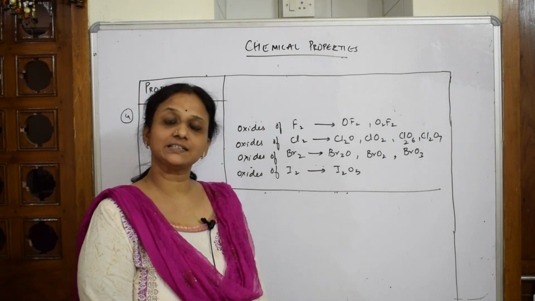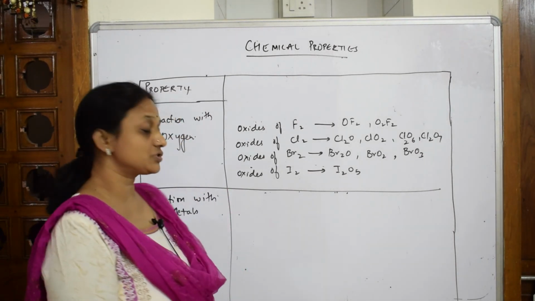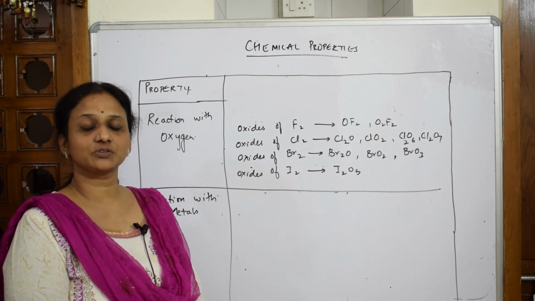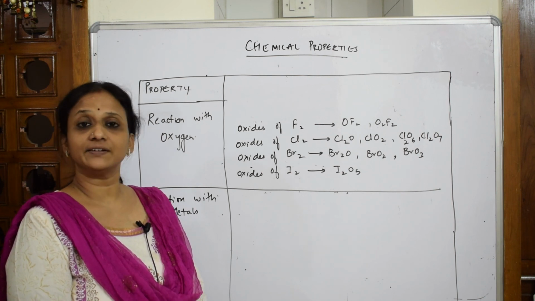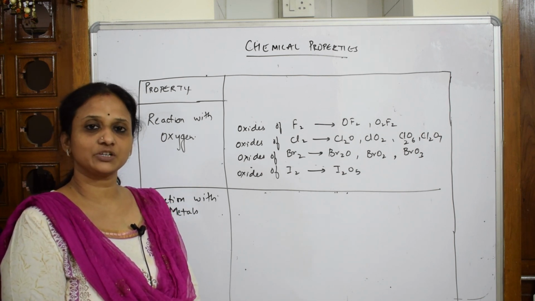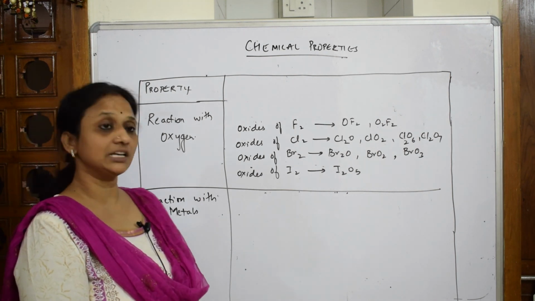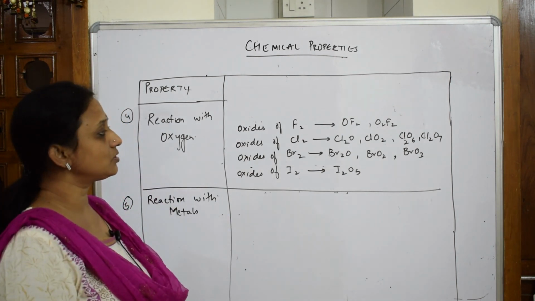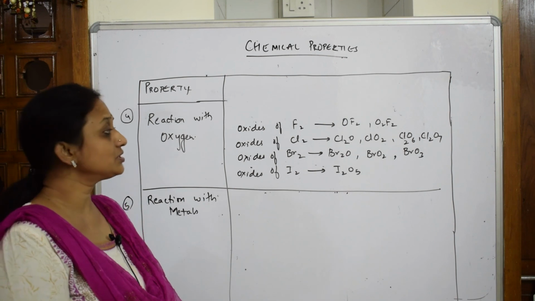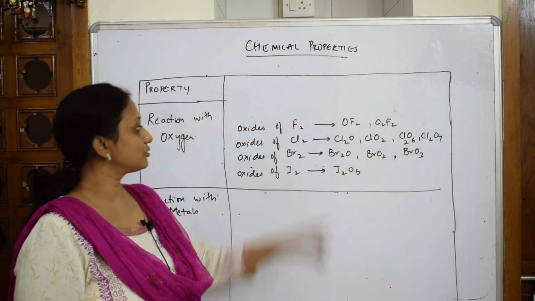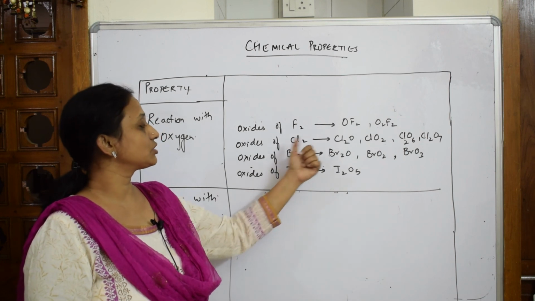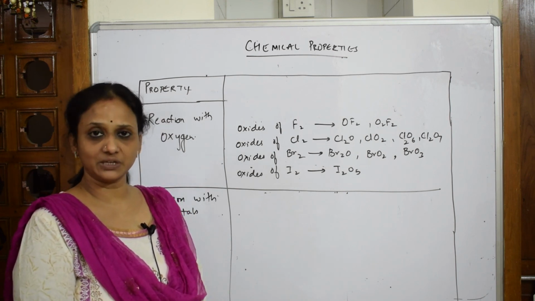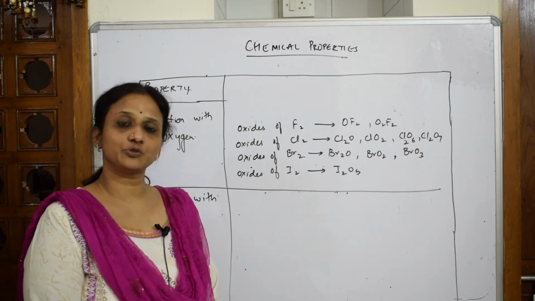Right. Let's come back and see the next type of chemical properties, that is reaction with oxygen, reaction with metals. We'll be seeing further also. Done. So whenever I have to speak about reaction or chemical properties, you'll basically be asked about the trends in them, right? What am I trying to explain to you? So I said the halogen atoms are going to combine with the oxygen atom and form different types of oxides. Fluorine, as you have seen, is going to form two types of oxides. Here chlorine is going to form these types of oxides, and bromine is also forming three types of oxides. We will be learning the structures also, and iodine forms I2O5 type of oxide.